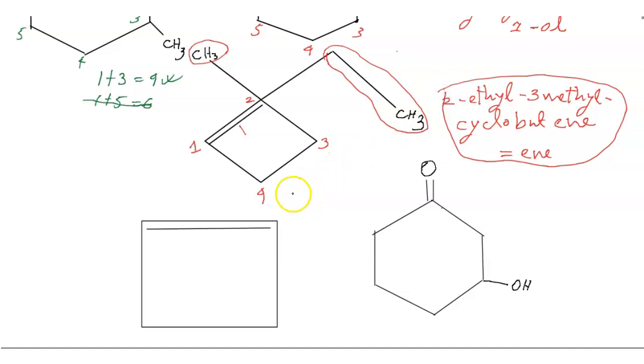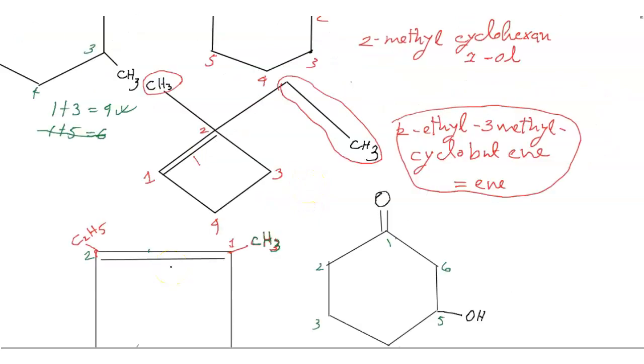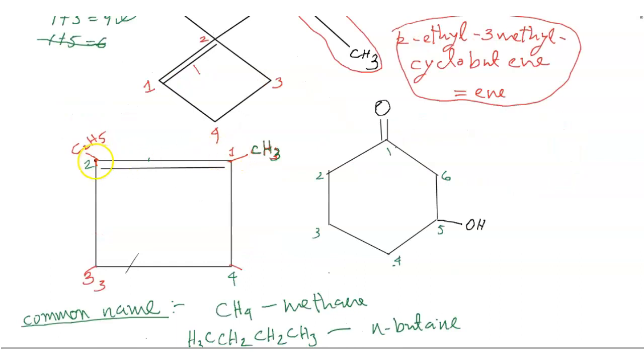Now let's start this diagram. Friends, let's try to count the numbering of the carbon. 1, 2, 1, 2, 3, 4.